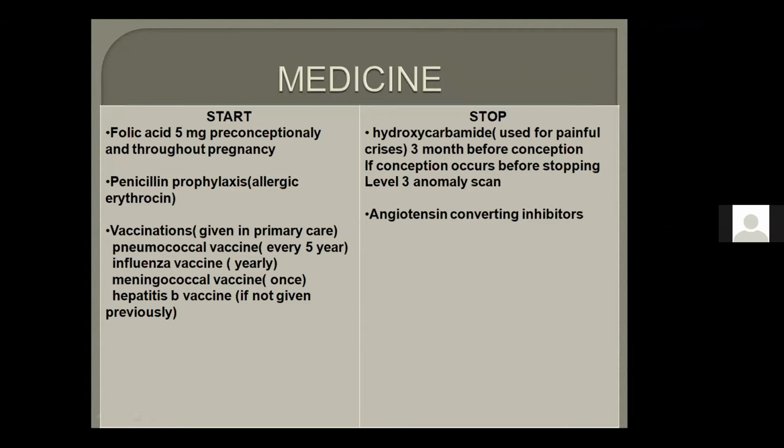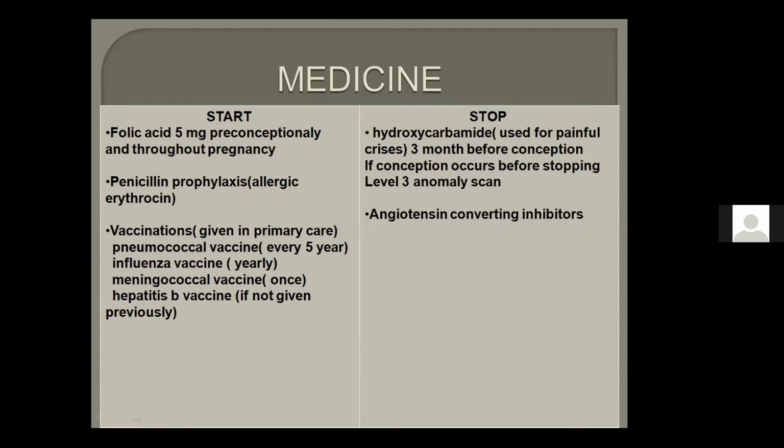Why do we need to give penicillin prophylaxis? Because these patients are more prone to infection, to prevent infection. Why is there more risk of infection?